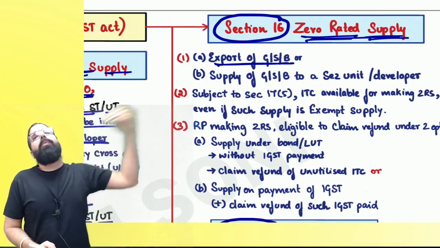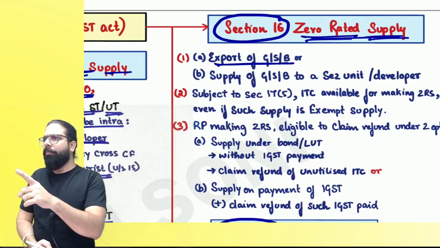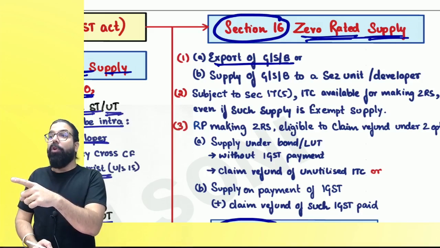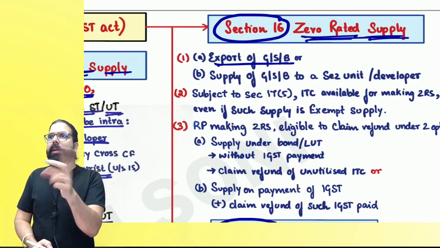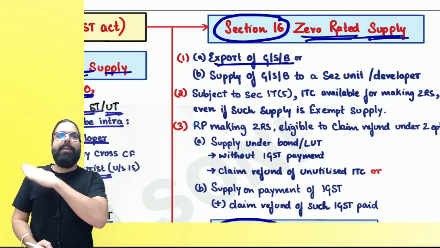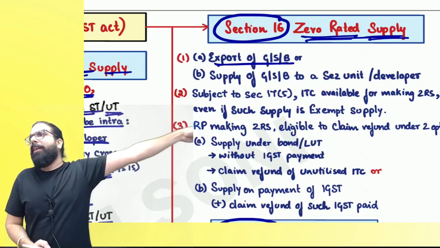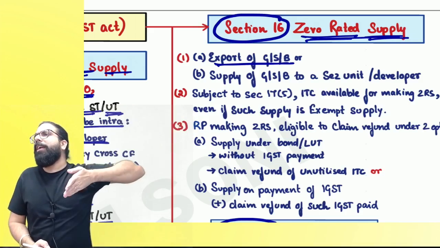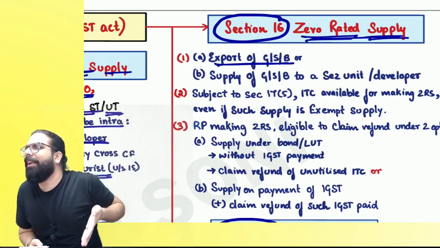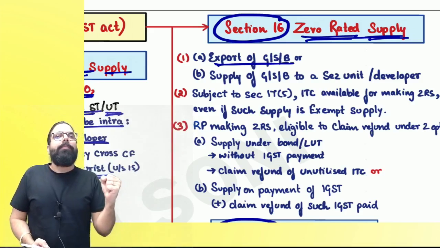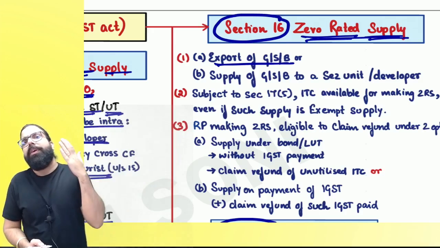Now, the definition of export of goods and service. Goods means taking from India to outside India. Service means supplier is in India, recipient is outside India, place of supply is outside India, and what you are receiving is foreign convertible currency. In case of Nepal and Bhutan, INR is also permitted. And you are not a mere establishment of a distinct person.